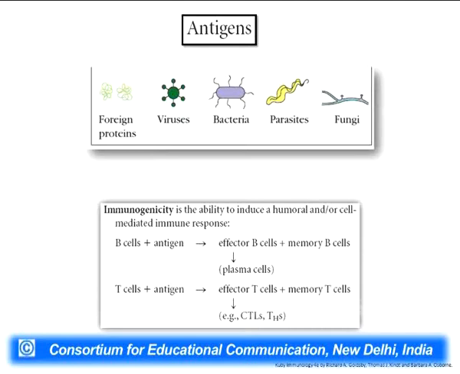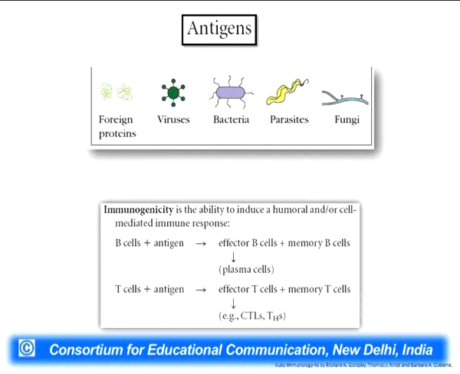So they recognize them, and as soon as these antigens interact with the B cells, the B cells get excited to form the effector or the plasma cell, which subsequently secretes the antibodies into the blood circulation, as well as activates the memory B cells which remain in our body circulation. And whenever there is a second antigen attack into our body, these memory cells come into the picture. Immediately they recognize these particular antigens which have already invaded our body, and they activate the plasma cells and subsequent pathways for the immune clearance.